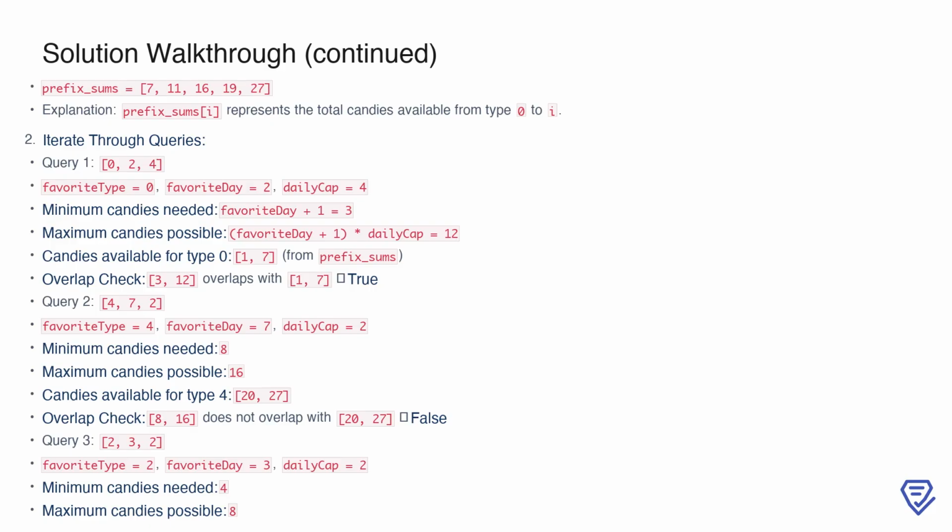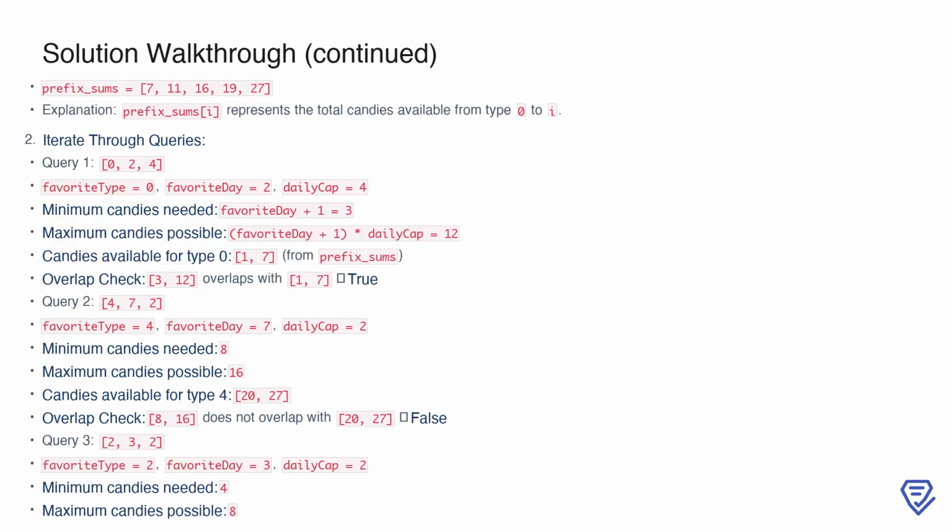Next, we process each query to determine if the conditions are met. In query 1, for type 0 on day 2 with a daily cap of 4, the minimum candies needed are 3, and the maximum possible are 12. The range of candies available for type 0 is 1 to 7, based on the prefix sums. Since the range 3 to 12 overlaps with 1 to 7, the answer is true.